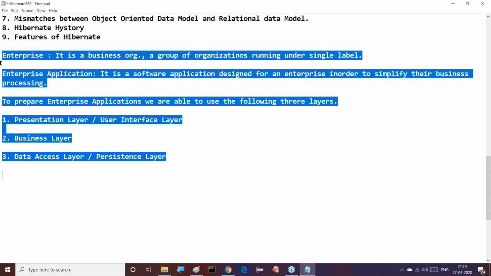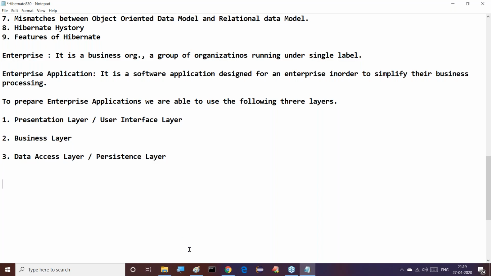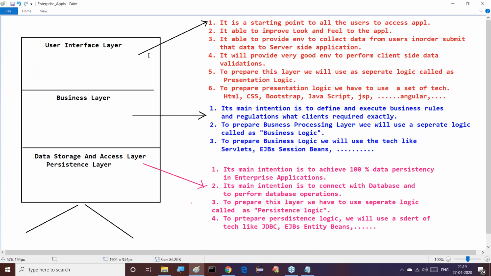To prepare enterprise applications, we are able to use the following three layers. What are the three layers? The first layer is the user interface layer. The second one is the business layer. The third one is the data storage and access layer.